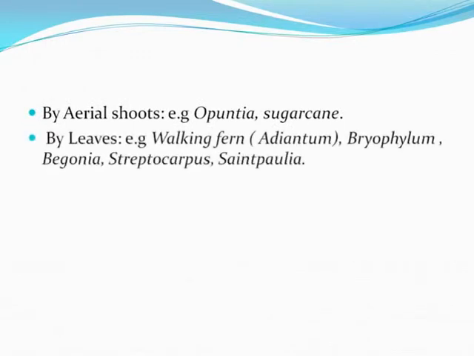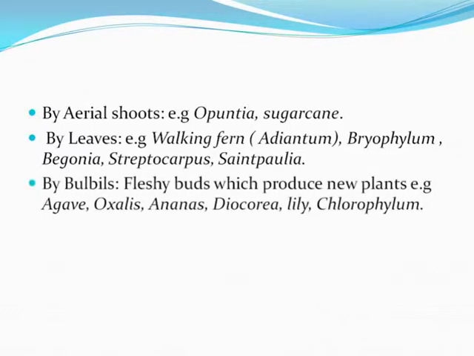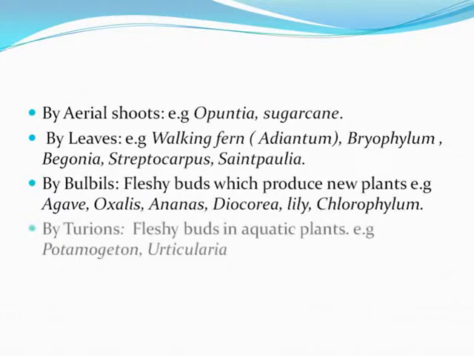By leaves, walking fern, bryophyllum, begonia, streptocarpus, saintpaulia. By bulbils, fleshy buds which produce new plants, that is agave, oxalis, chlorophytum, etc. By turions, fleshy buds in aquatic plants, example potamogeton or utricularia.